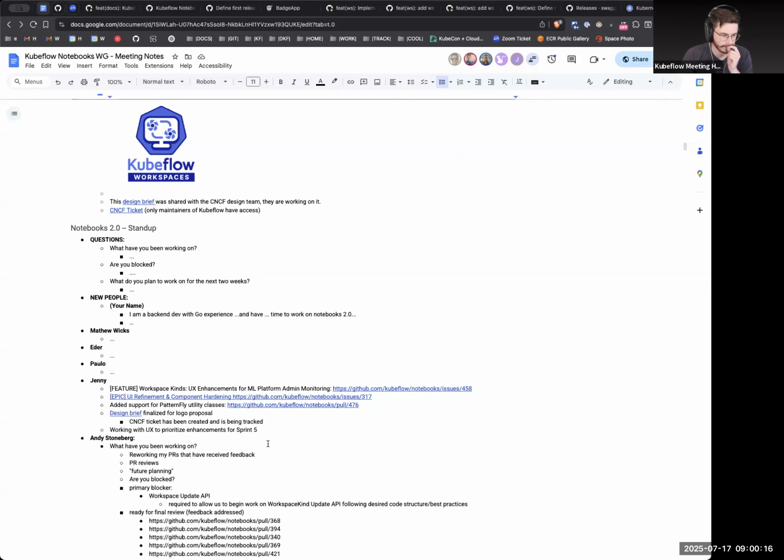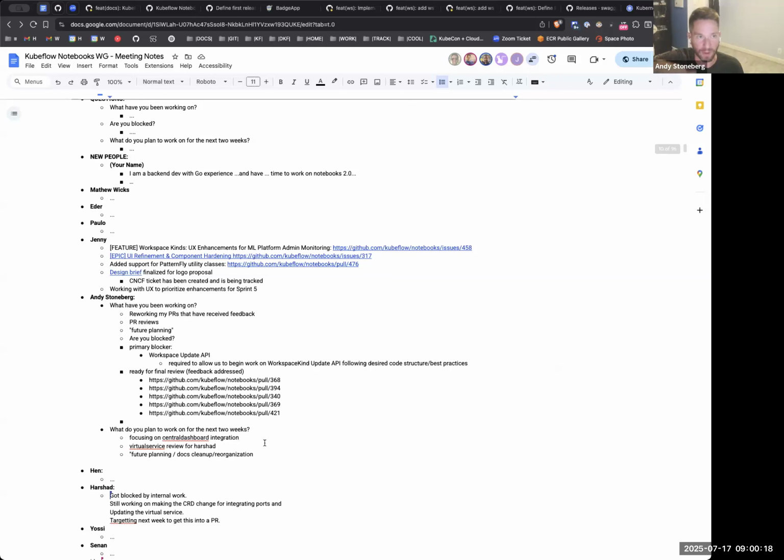Okay. I don't think we need to worry about this for the next week or two, and we're almost at time, so we don't need to go into details. But I know you had mentioned certain integration glue points we might need to be mindful of or change within the notebooks UI, like making sure something is embedded in an iframe for getting it deployable in central dashboard. I'm viewing that as a secondary concern right now. For now, just making sure we can get front end and back end with Istio in kind all communicating with one another, cross that bridge, and then specifically focus on making sure we can get this rendered within central dashboard. That is where my head is at.